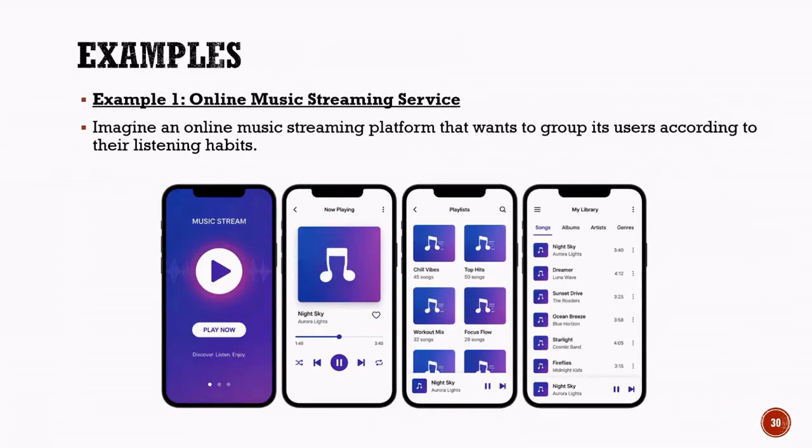Unsupervised learning example: music listener grouping. Let us understand unsupervised learning with the example of an online music streaming service. Imagine that a music streaming platform wants to better understand its users based on their listening habits. The platform collects information such as the genres people listen to, the songs they play frequently, the artists they follow, and the playlists they create. However, the platform does not have predefined labels such as pop music lovers or rock music fans. Instead, it only has raw user activity data.